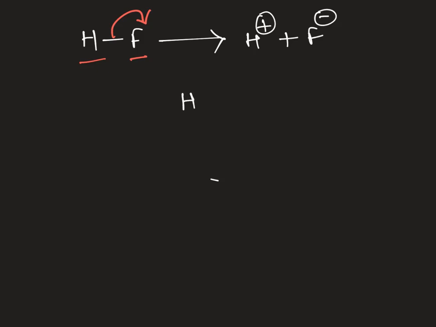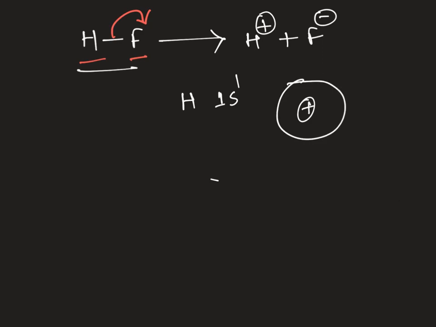If you take hydrogen, it is 1s1, that means one electron, and in the nucleus one proton. Due to the mutual sharing of electrons, HF is formed. Fluorine is a more electronegative element, so the electron is dragged towards the fluorine side. Now hydrogen doesn't have any electrons.